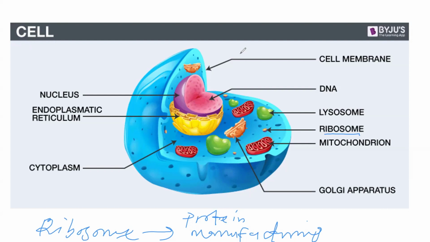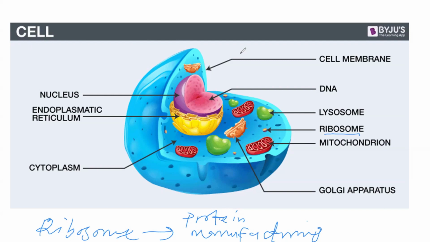Of course, if there are any foreign organisms that want to cause harm or problems in your body, you need to produce antibodies to get rid of them. So these proteins are produced in the ribosomes. And another thing, we know that in the red blood cells we have hemoglobin. Hemoglobin is a protein. So where is this protein synthesized? It is synthesized in the ribosome. So that is the importance of ribosomes: the protein manufacturing industry, where proteins are synthesized in a cell.